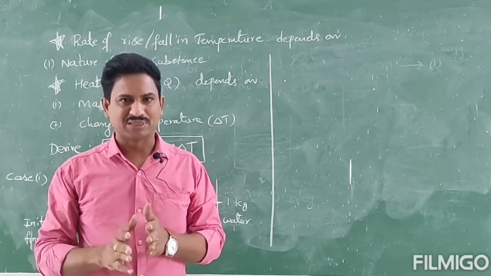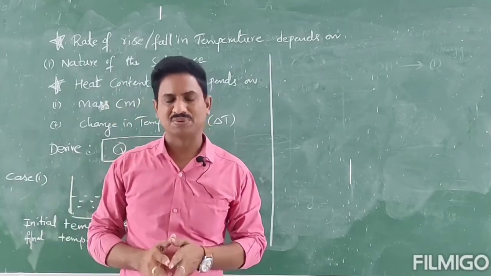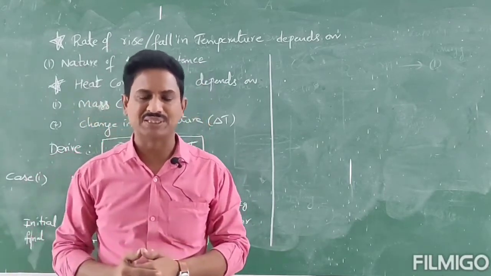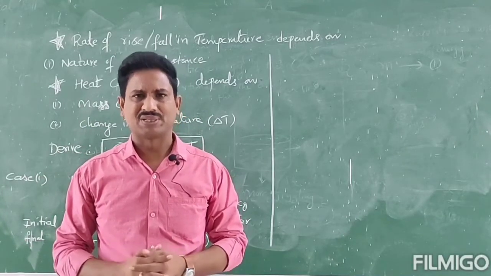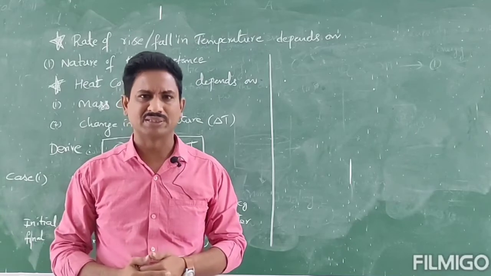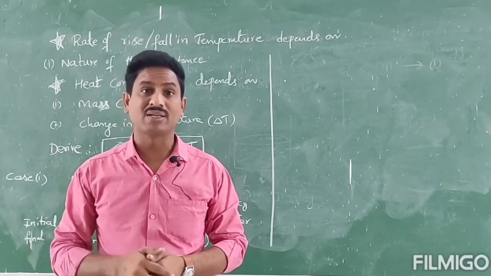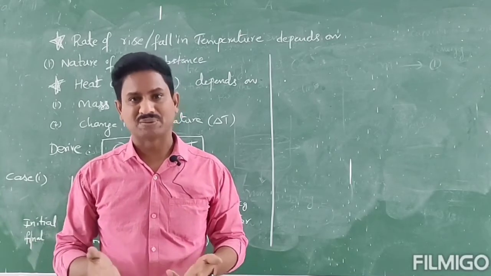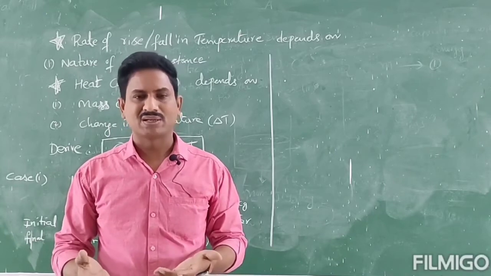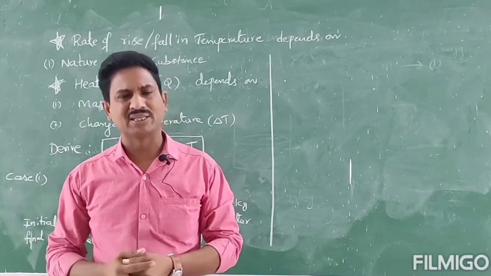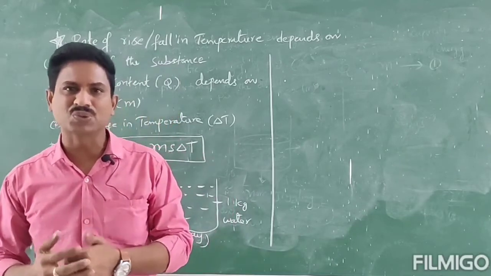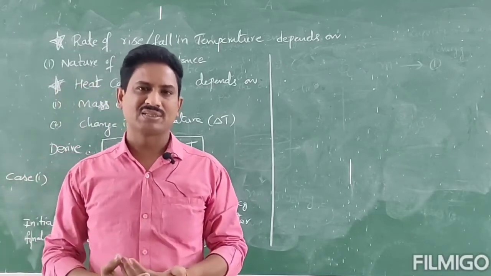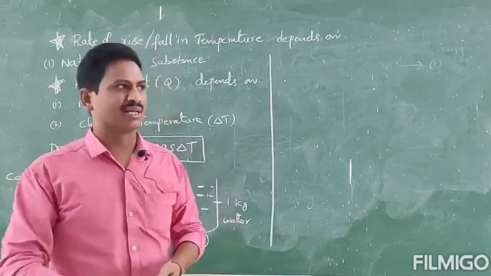A piece of wood and a piece of metal are kept in a fridge for the same duration of time, let it be 15 minutes. We are supplying the same conditions, but the metal piece is colder, because that depends on the nature of the substance.